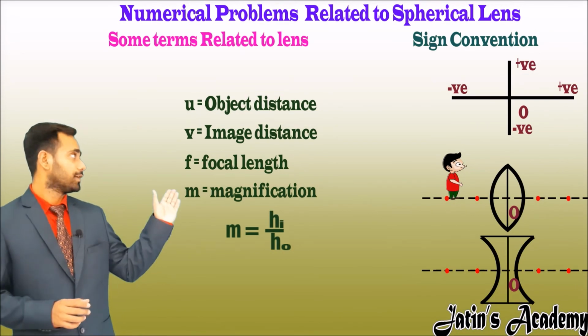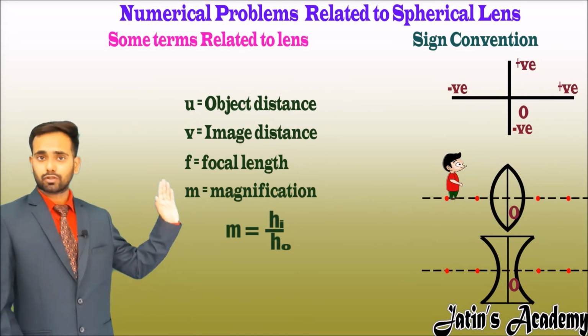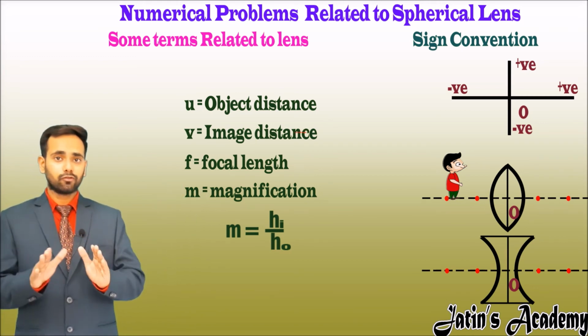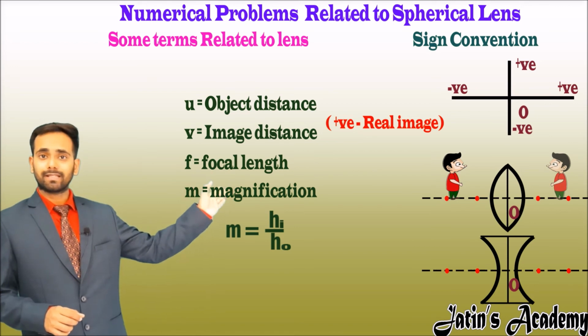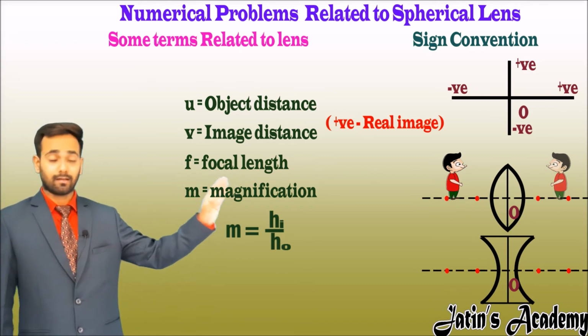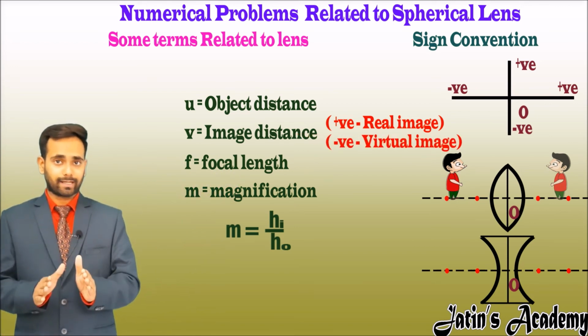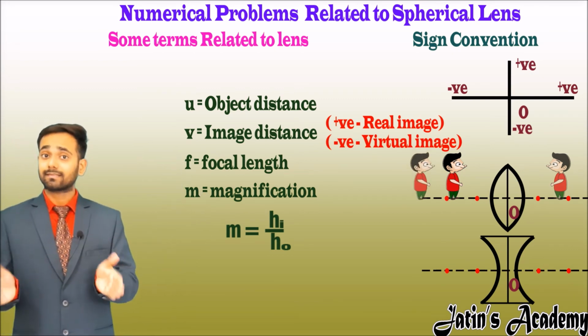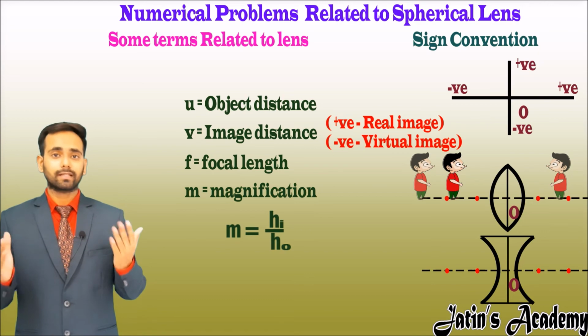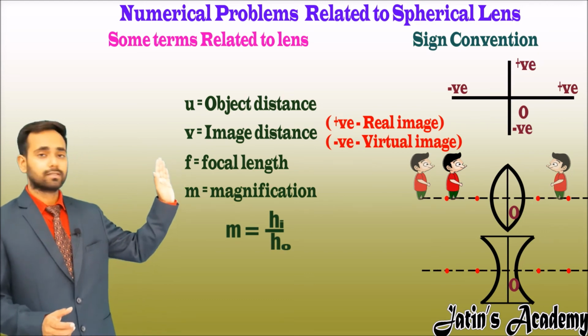Next term is v. v is nothing but the position of image. If v value is positive, then image is formed on the right side. It means the nature of image is real. And if v value is negative, then image is formed on the left side, or we can say on the same side of the object. Then we can say that the nature of the image is virtual.